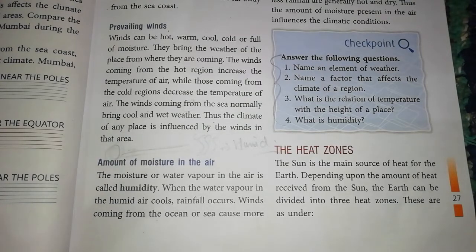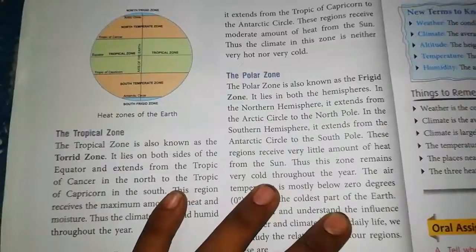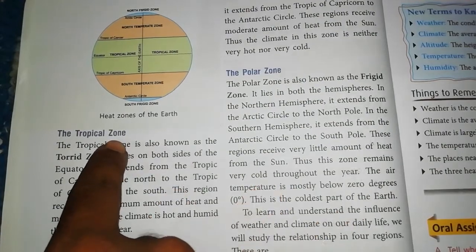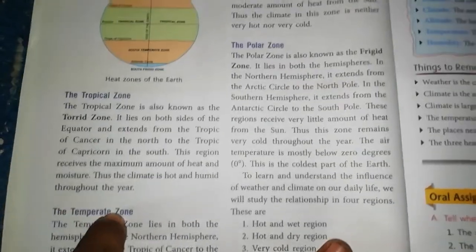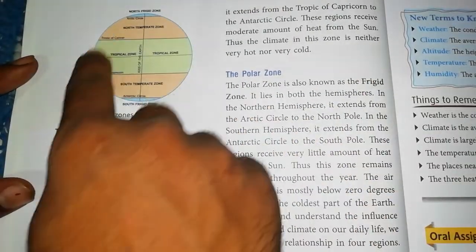Look, first of all, we know that the sun is vertical to the equator. So the equator receives sun rays throughout the year. So the region near the equator will be hotter than other parts. Let us discuss these heat zones, which are of three types. The first one is the tropical zone, the second one is the temperate zone, and the third one is the polar zone or the frigid zone.